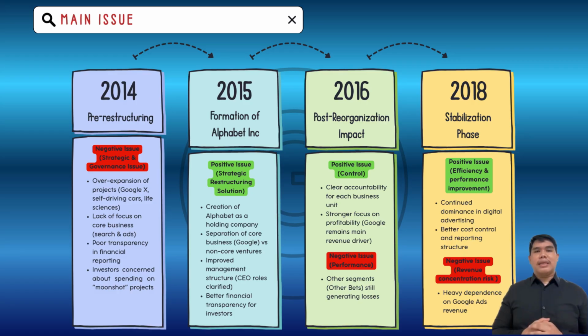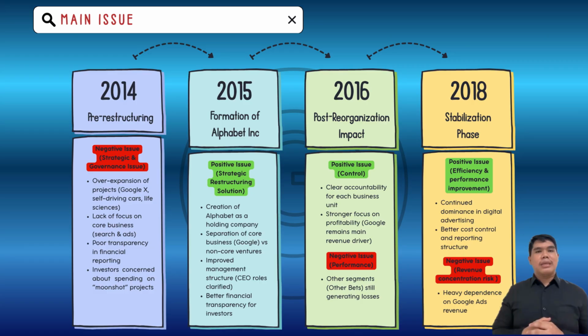In 2016, Alphabet began reporting financial results separately. Investors could clearly see that the Other Bets segment was generating significant losses while producing relatively low revenue. Although these projects were intended for future growth, shareholders questioned whether the high spending was sustainable. So the main issue in 2016 was balancing innovation with profitability.